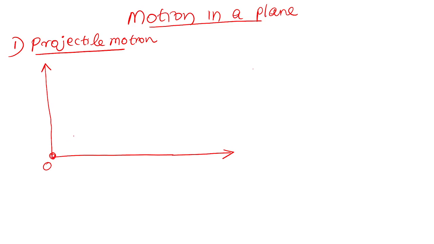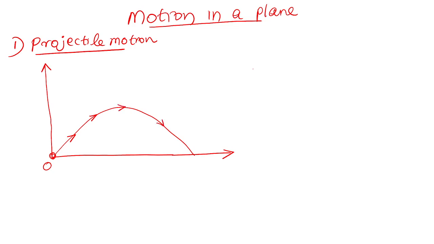If the body is projected, for example a football, there is a football at the origin. This is a football lying on the ground at the origin. If I hit this football, what happens? Making some angle, the path of the football will be like this. You agree with me? This will be the path of the football. Is it correct? You please respond.